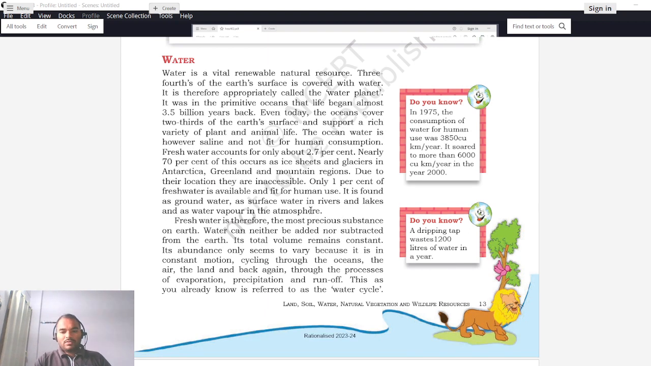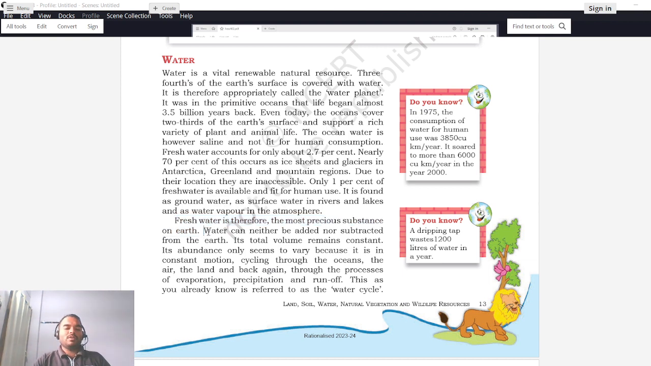Now you should think that since such a huge amount of water is available but still only 1% is usable, how do we bring more water, or how do we manage with such a small amount of water which is available for human beings? Shall we not conserve it, and how do we avoid wastage of water, right? Fresh water is therefore the most precious substance on earth.